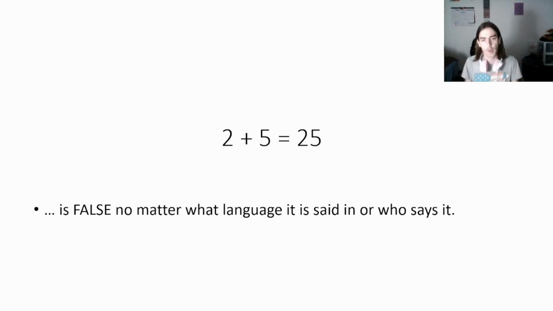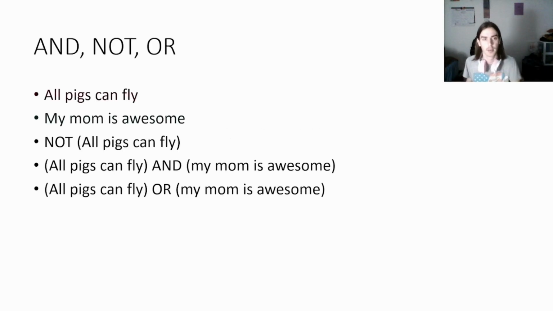So let's go on to logical operators: and, not, and or. We'll be using two statements, one that is false and one that is true, obviously. All pigs can fly is a false statement because there are some pigs who can't fly. My mom is awesome is obviously a true statement, because have you met her? She's amazing. Although I suppose it is subjective as well, but I think all moms are awesome in their own ways, unless they're not. Anyway, let's ignore that for now.